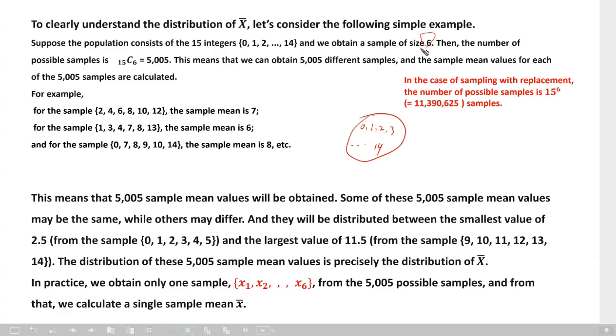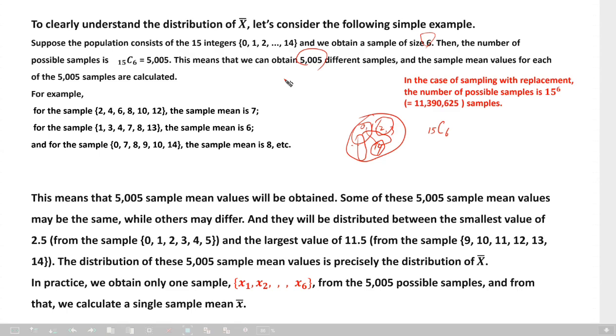Then how many samples are possible to obtain? That is 15 combination 6. We take 6 of them this way, or this way, this way, that way, okay? There are many, about the 15 combination 6 is 5,005 different samples, okay?